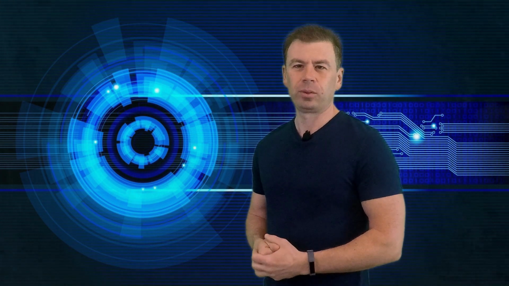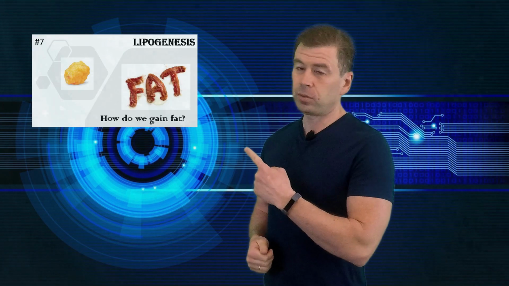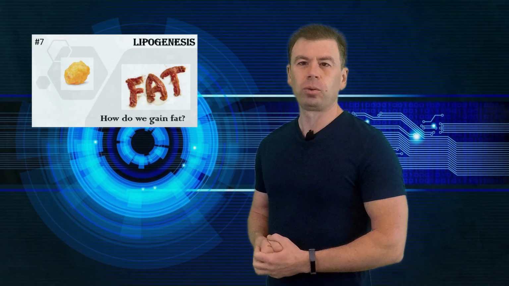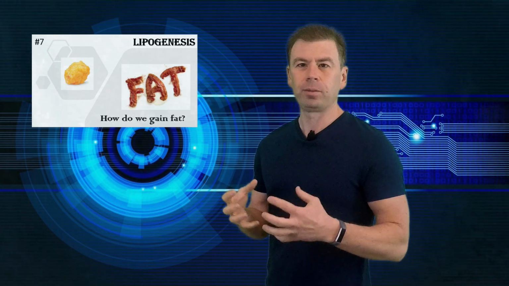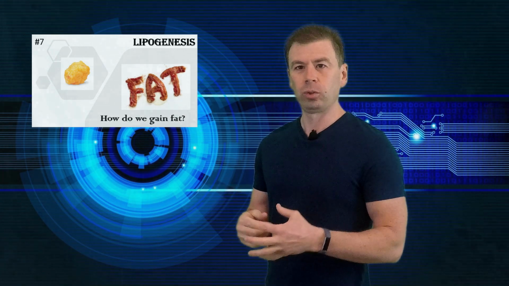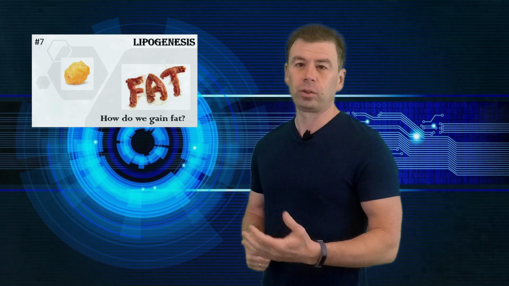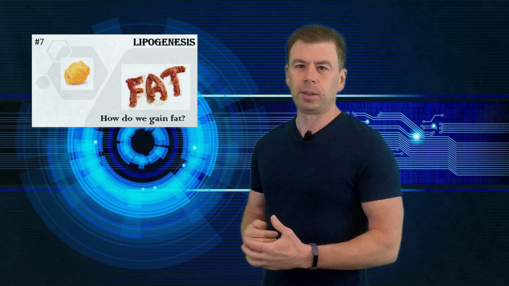Today is the second video about how our body creates and loses fat. In the first video, we discussed a process called lipogenesis, how we create fat, how we create a fat storage unit called triacylglycerol, or triglyceride. It is the same. Today we will discuss the opposite process called lipolysis, how we lose fat, how we decouple it, and what happens with this. Let's get started.